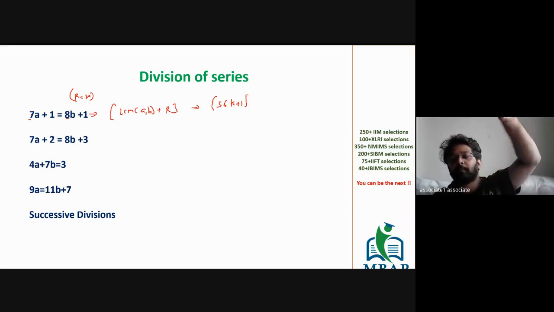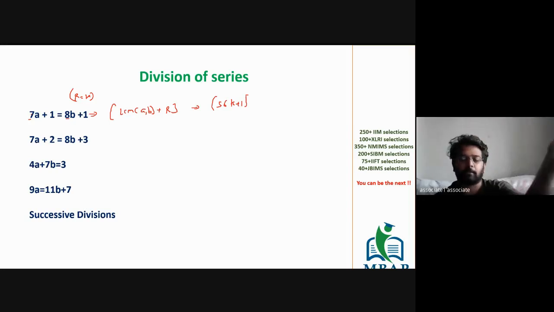The first number will be 56k, with k as 1. 56 plus 1 is 57. 57 if you divide by 7 will give you the remainder of 1. 57 when you divide by 8 you will get the remainder of 1. Is this clear? The next number will be 56k plus 1 plus 56, then plus 56 again, and plus 56 again. Is this clear?